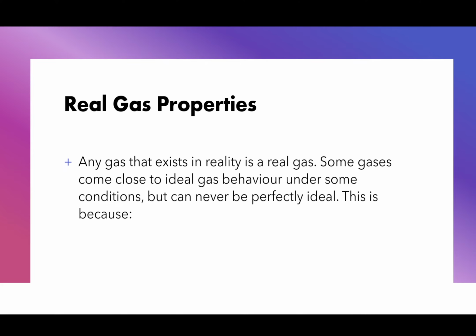So some gases come close to ideal gas behavior, like some of the gaseous halogens, and the noble gases, some of the chalcogens and the pnictogens, right? Meaning we're talking about group 15, group 16, group 17, and group 18, right? Some of those gases tend to behave like ideal gases, but none of them are perfectly ideal, right?